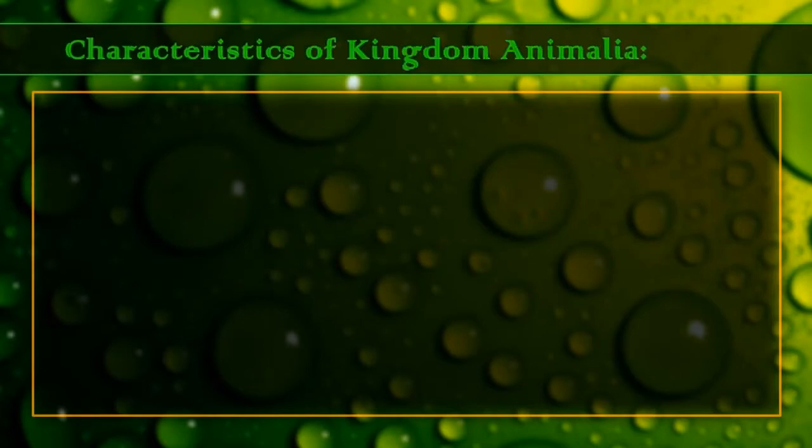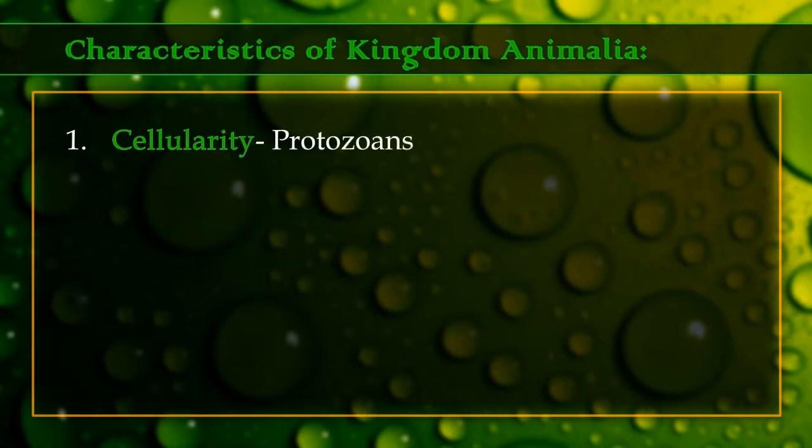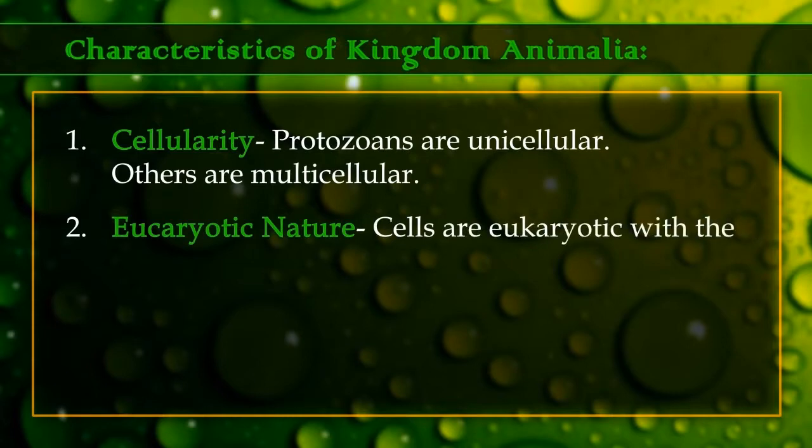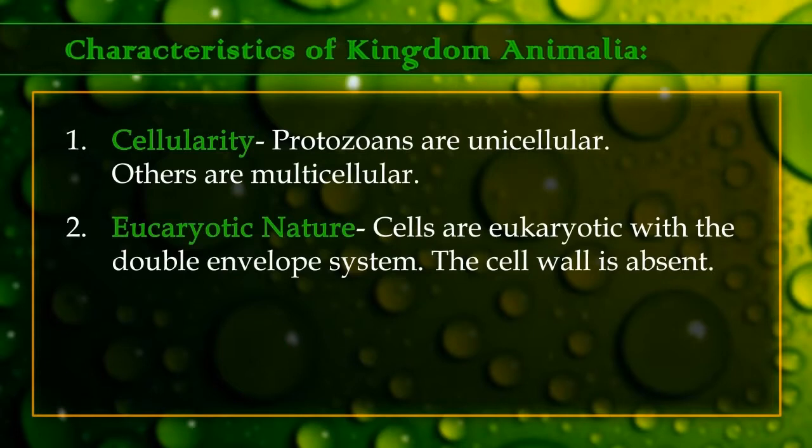Characteristics of kingdom Animalia. 1. Cellularity. Protozoans are unicellular, others are multicellular. 2. Eukaryotic nature. Cells are eukaryotic with the double envelope system. The cell wall is absent.